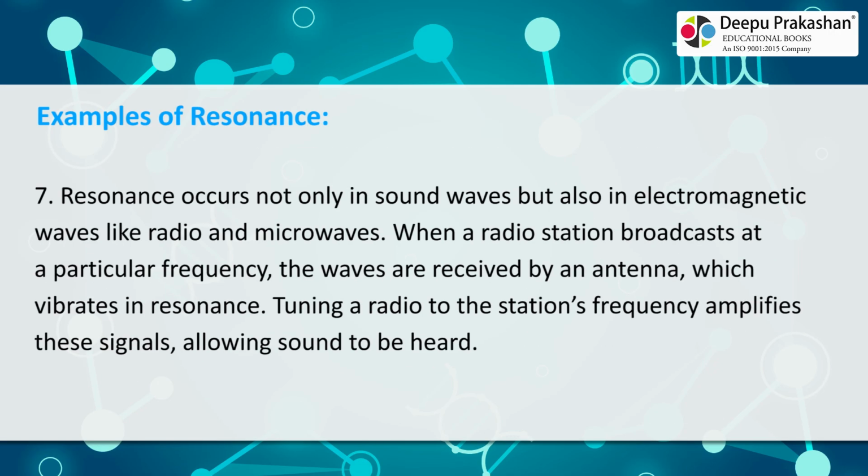7. Resonance occurs not only in sound waves but also in electromagnetic waves like radio and microwaves. When a radio station broadcasts at a particular frequency, the waves are received by an antenna, which vibrates in resonance. Tuning a radio to the station's frequency amplifies these signals, allowing sound to be heard.